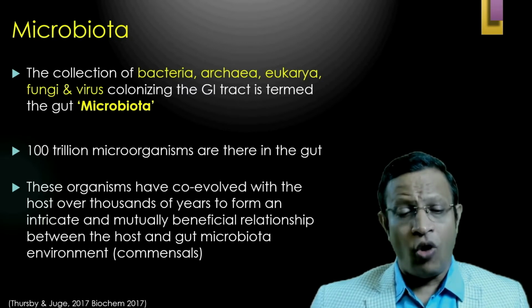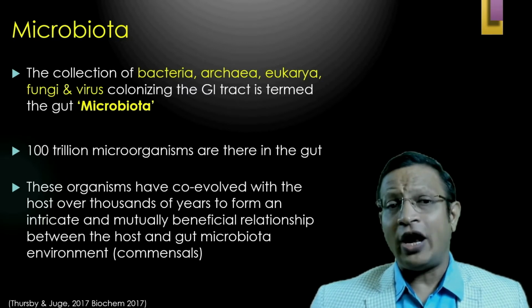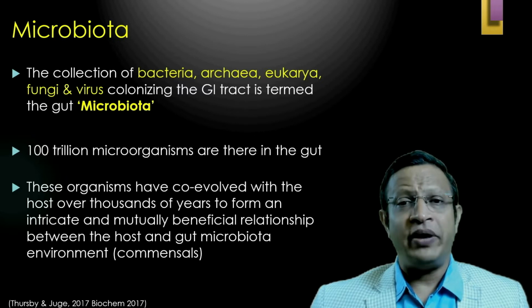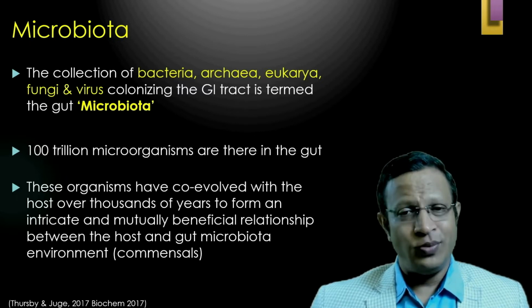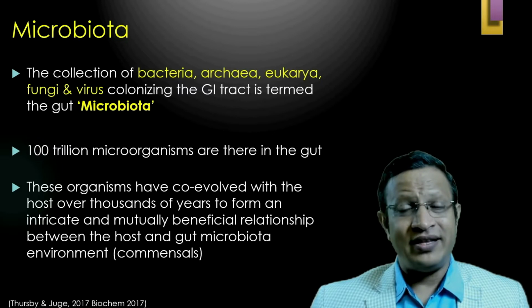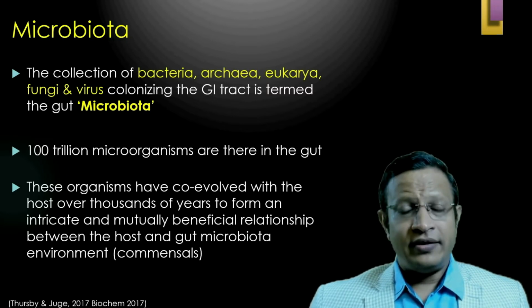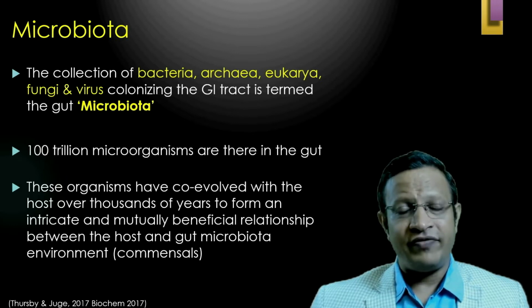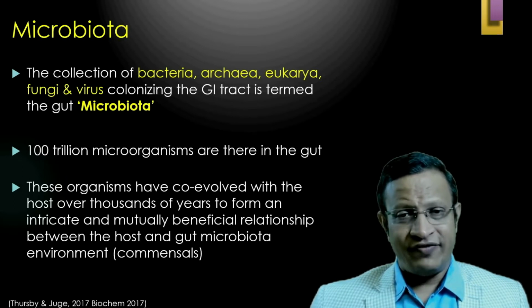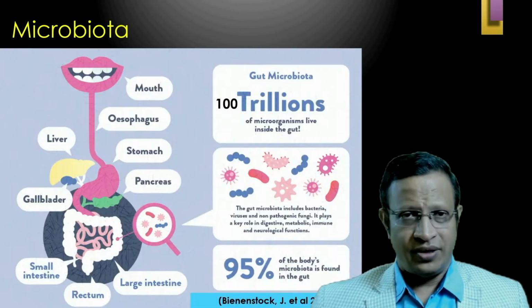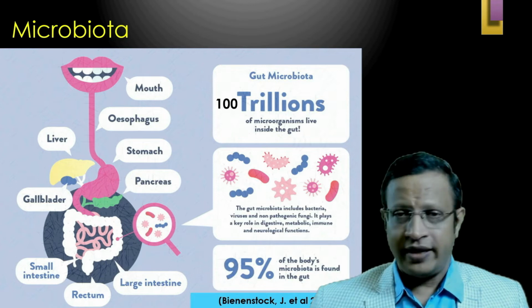These organisms have evolved, or I can say co-evolved, along with human beings over thousands of years to form an intricate and mutually beneficial relationship between the host, that is human, and the gut microbiota environment. They are called commensals. That means the food we take is required for bacteria. They will ferment this and utilize part of it for energy. Whatever is left behind will be utilized by our human body for fermentation, digestion, and usage for energy.